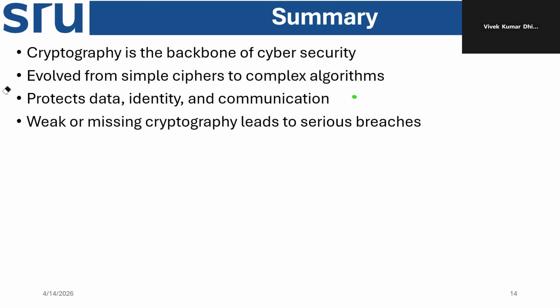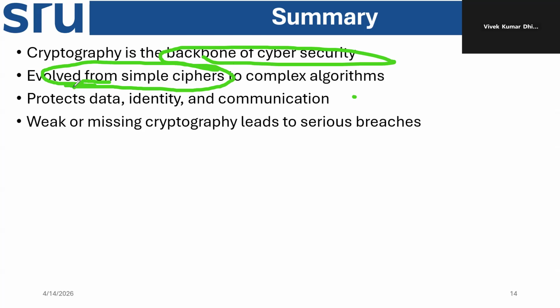It evolved from simple ciphers as used in World War II, and it comes from the Greek word crypto that we discussed already, to complex algorithms. We also understood the hash function, and we will discuss more in detail. It goes from ciphers to complex algorithms like SHA, AES, from DES to AES, 256 bit to now 512 bits. We will talk about the algorithms in detail, but now we are understanding how it evolved.